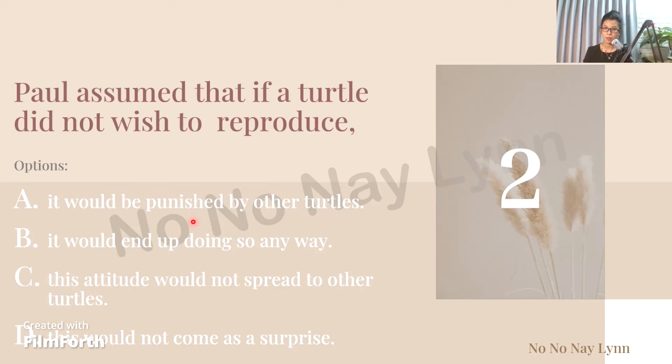So, what is the main point? Number C, it says this attitude would not spread to other turtles. Exactly, because we do not want this kind of bad attitude of not wanting to reproduce to spread to new generations. So, number C is the most suitable answer. But number D says this would not come as a surprise. It doesn't have enough subject. What would not come as a surprise? Not wishing to reproduce. It's a little bit off.